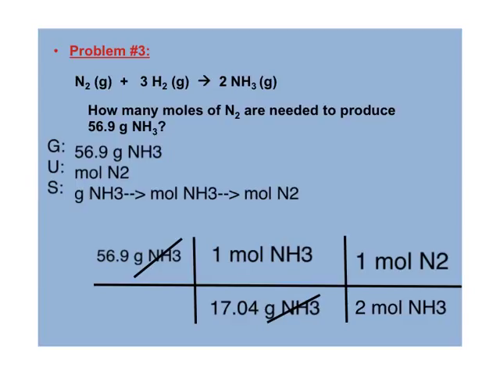Now let's cancel our moles of ammonia units. And I'm ready to solve. So guys, when you set this up, it's 56.9 divided by whatever 17.04 times 2 is. Do you see that? So make sure you're typing this in correctly. Go ahead and solve.